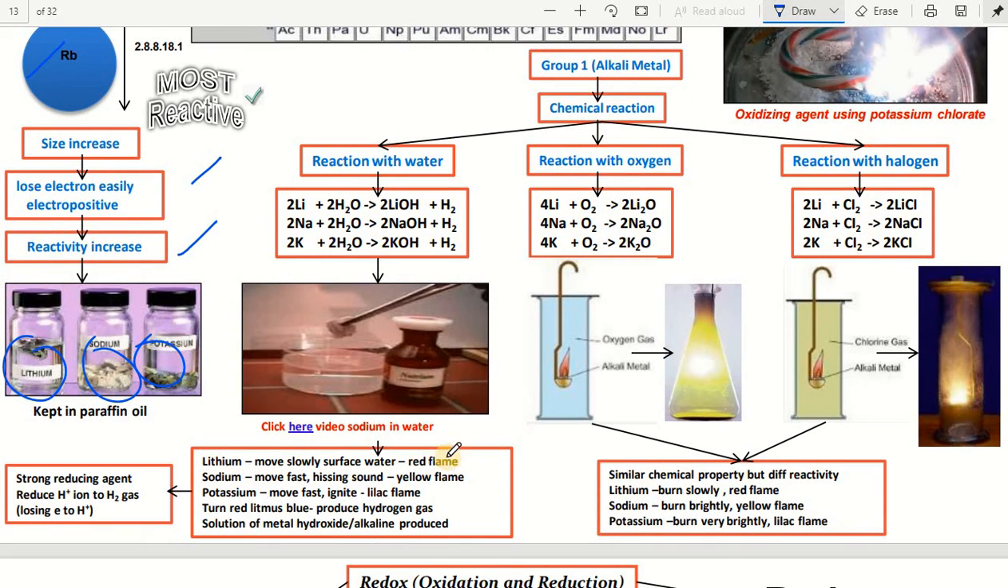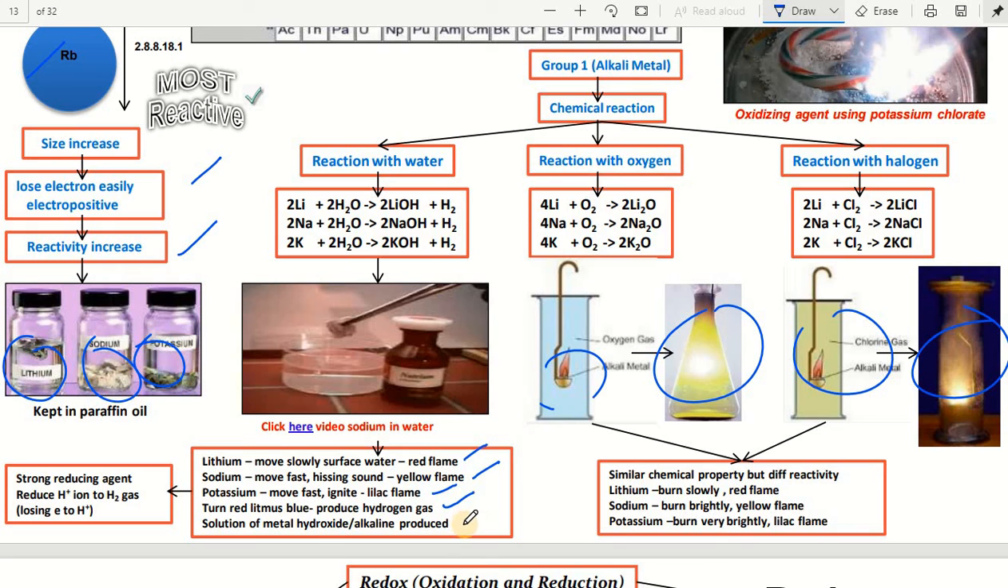because lithium moves slowly on the surface of water with a red flame, while sodium moves fast with a hissing sound and a yellow flame. Potassium moves fast, ignites, and a lilac flame comes. In the potassium case, these are the flames. Different models are shown here. It turns red litmus blue, and produces hydrogen gas.